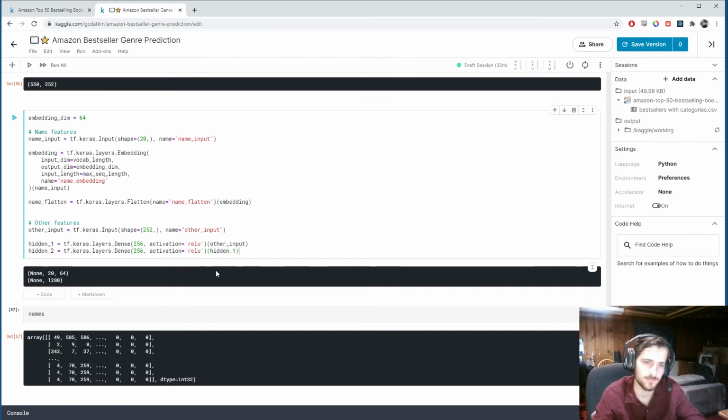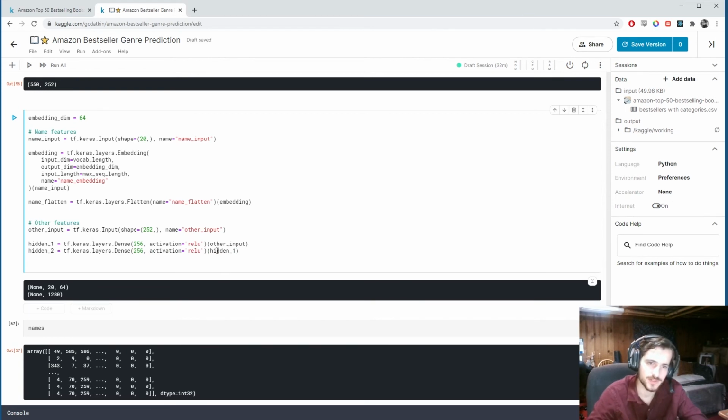And here we pass in hidden 1. Alright, so now we basically have an output from the name inputs and an output from the other inputs. And let me just give these names as well. Call it dense 1, or other dense 1.